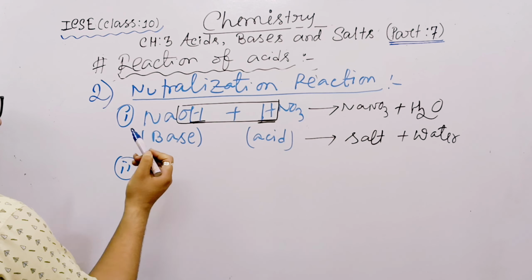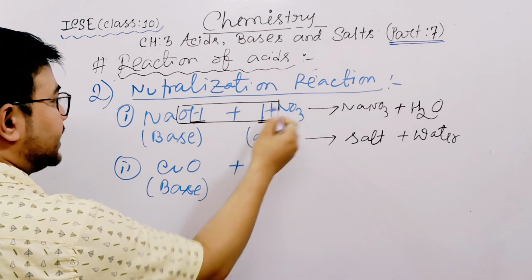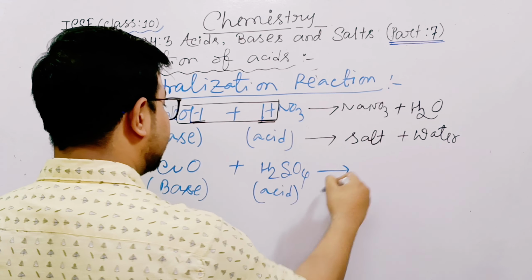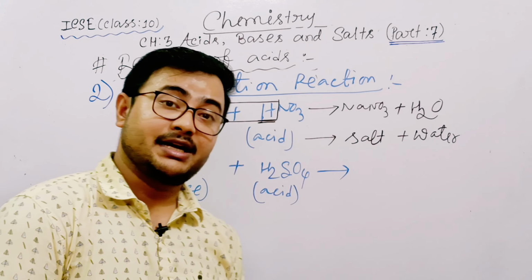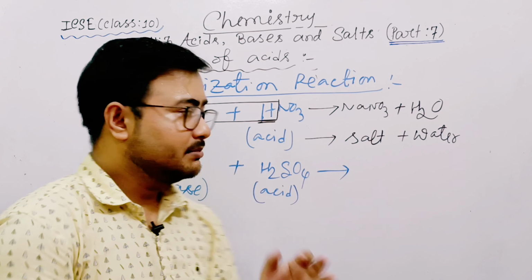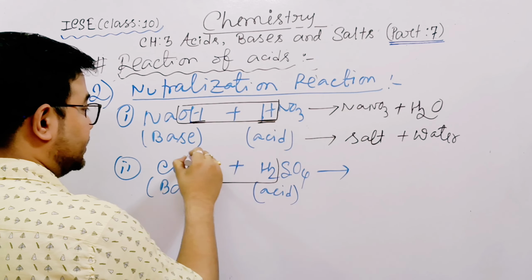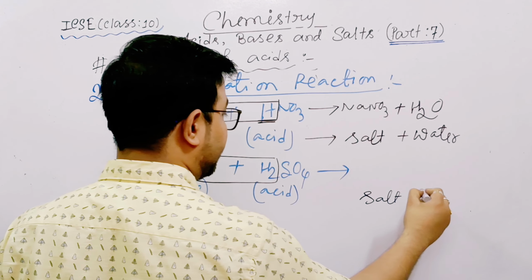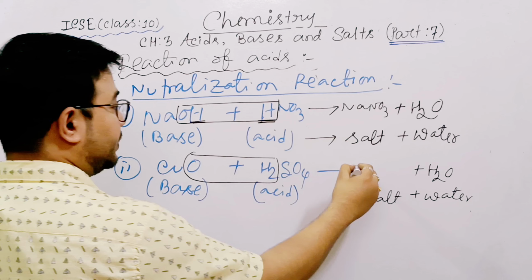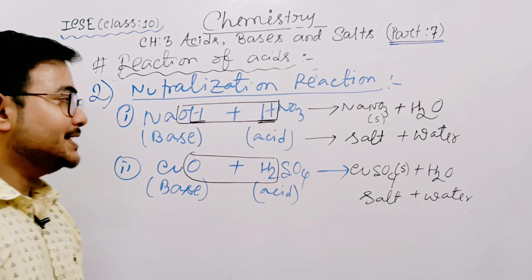Now second example. Suppose choose another base, copper oxide, it is base. Along with you can choose anything, nitric acid done, so choose sulfuric acid. So irrespective of any acid, in previous case there was an exception, hydrochloric acid, sulfuric acid, but we generally cannot use nitric acid. But there is no problem, you can choose anything. First find out the water. See, this is water. So salt plus water. So we have water, remaining part join it, copper sulfate, CuSO4. It is solid, it is also solid. So done.